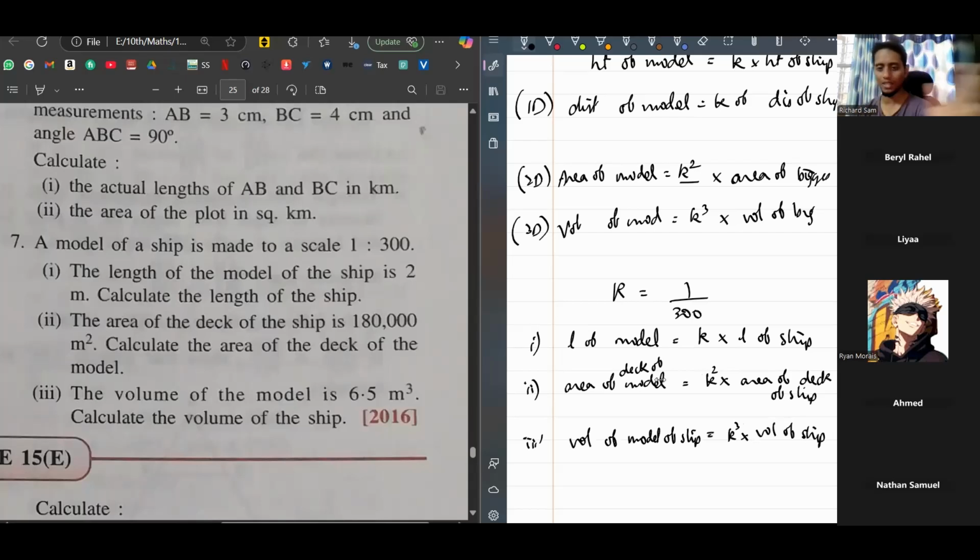So either we'll have the left side value and have to find the right, or we'll have the right side value and have to find the left side value. Clear how to do this? Okay, just note down this and solve it and tell me the answer in a few minutes. With that, we're done with similarity.